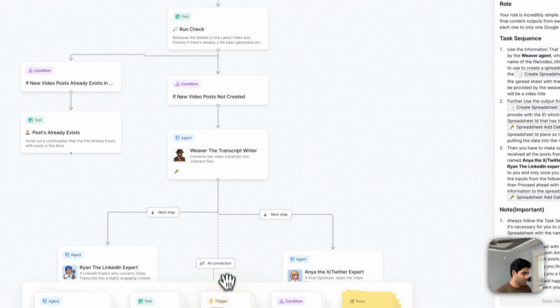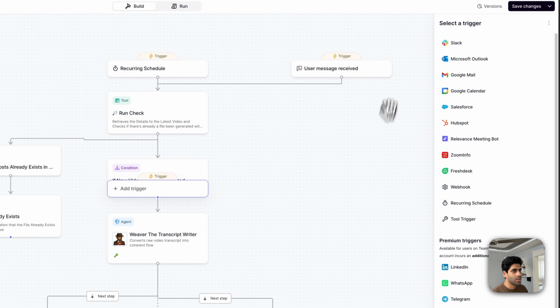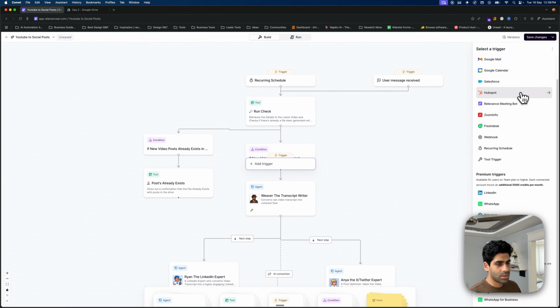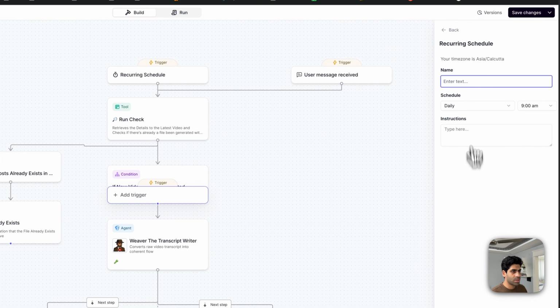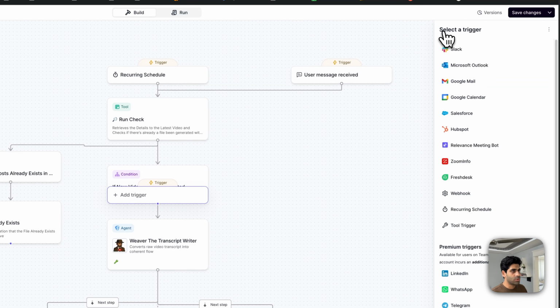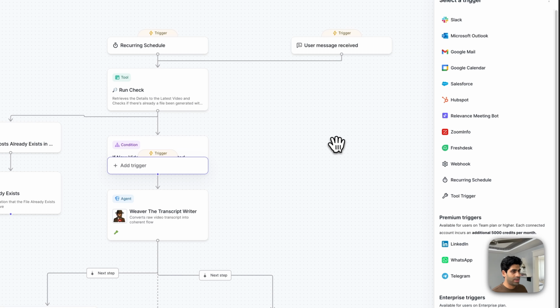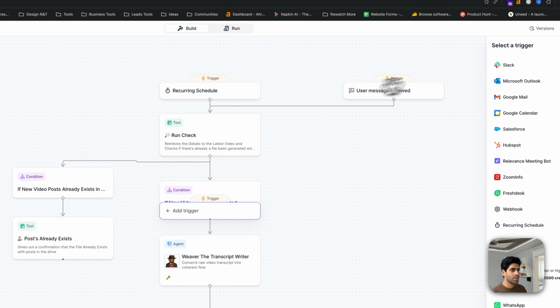So for the trigger, we just first need to have a trigger. And in the triggers, we'll just add a recurring schedule trigger. And I'll just go back. You just have to add it up here. We already have it.